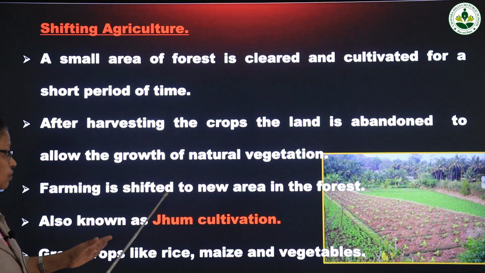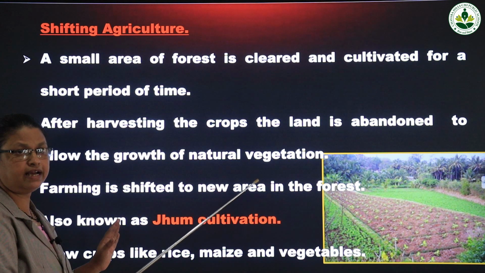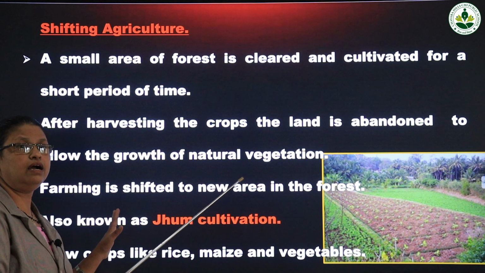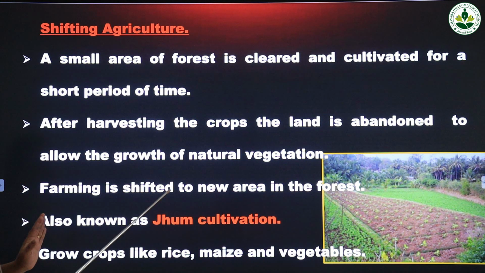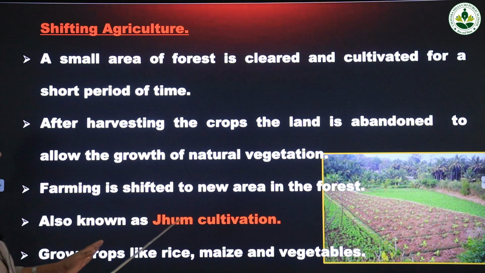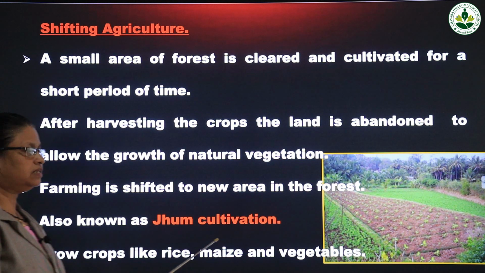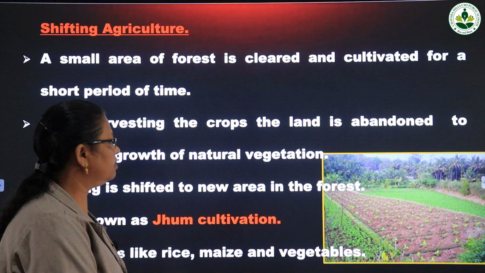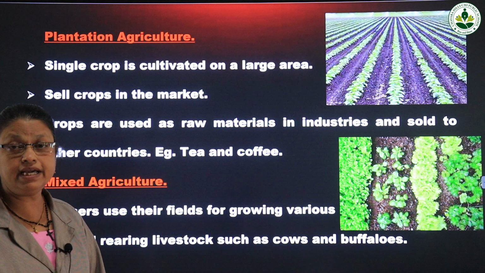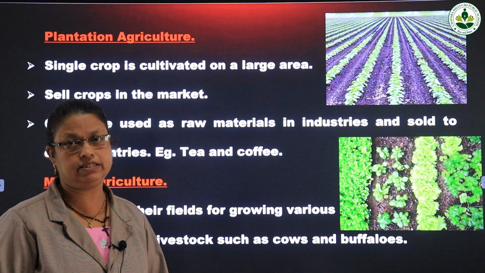Farming is shifted to a new area in the forest. Again they clear another area of the forest and there they do the cultivation. It is also known as jump cultivation, and the farmers grow crops like rice, maize and vegetables in this type of agriculture. Okay, next one is plantation agriculture.